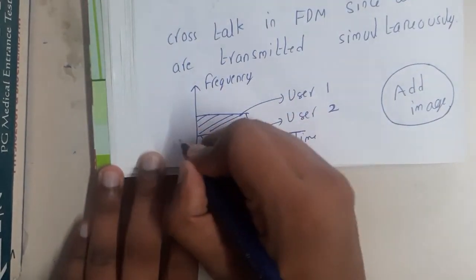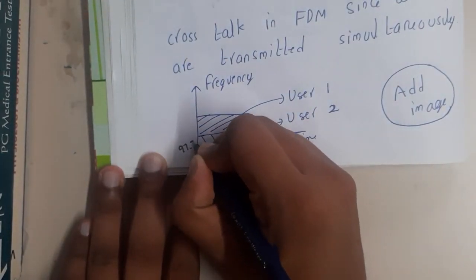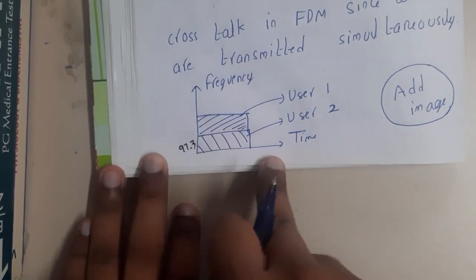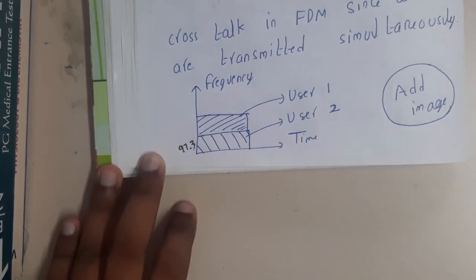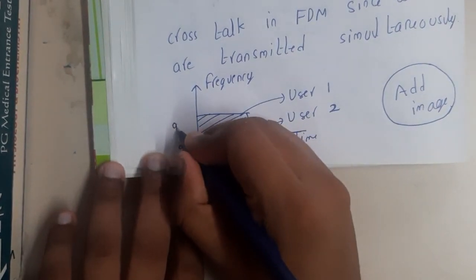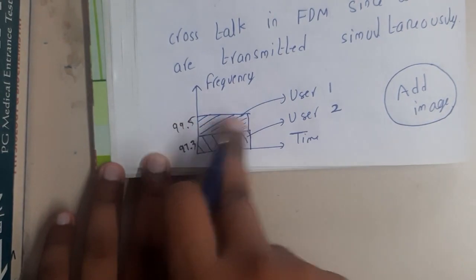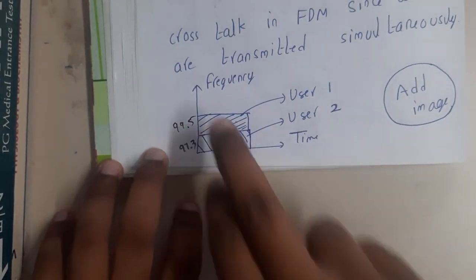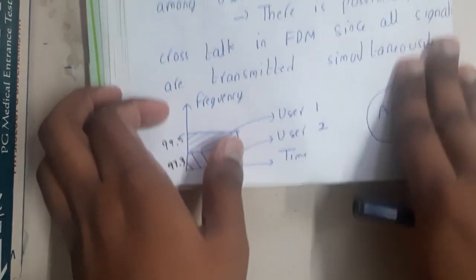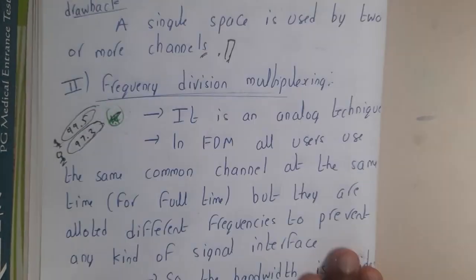In our example, user 2 is given the frequency 97.3. He can use it for infinite time, for years, months, based on the contract. Similarly, user 1 got 99.5 and can also use it based on the contract. These two are divided with respect to frequency, which is why it is called frequency division multiplexing.